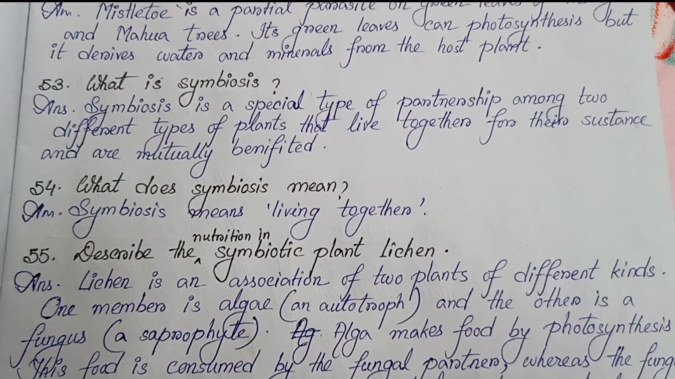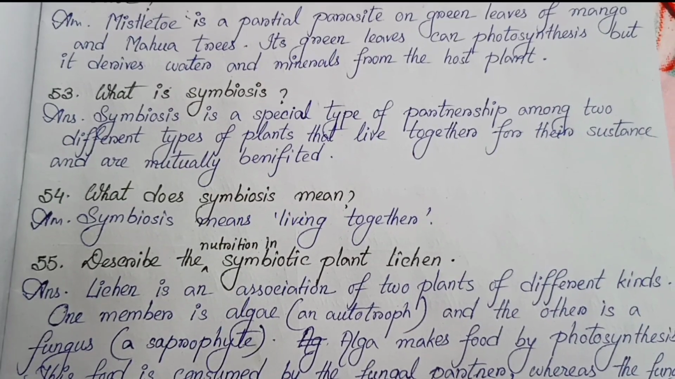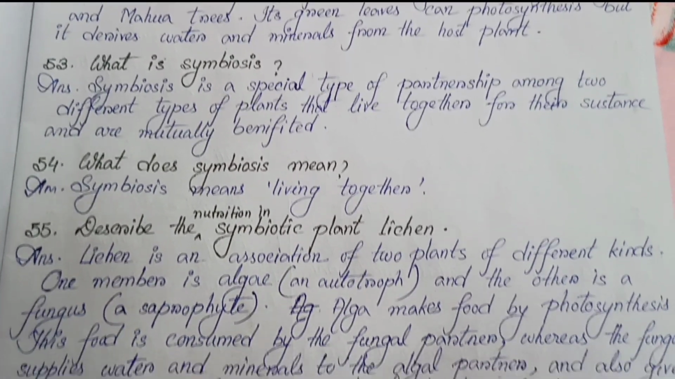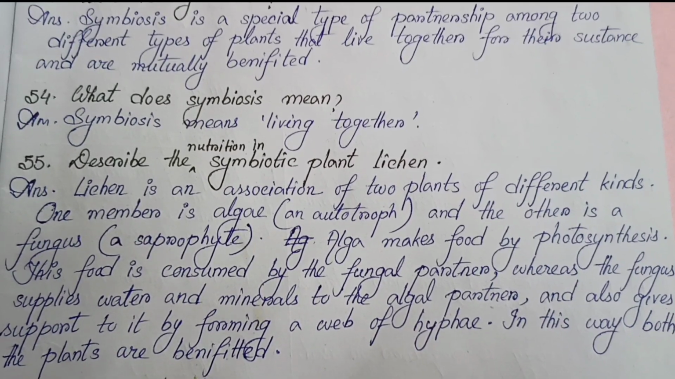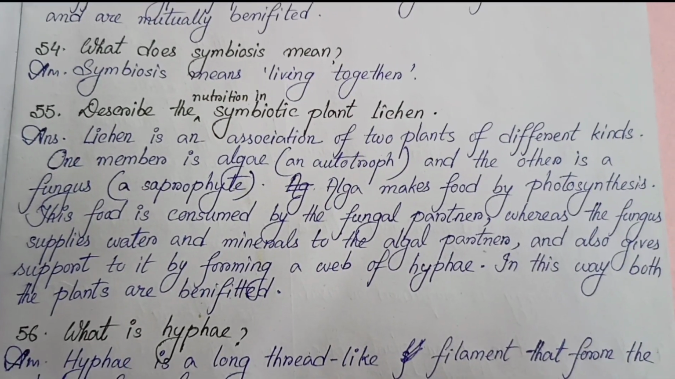Symbiosis is a special type of partnership among two different types of plants that live together for their sustenance and are mutually benefited. Number 54. What does symbiosis mean? Symbiosis means living together.